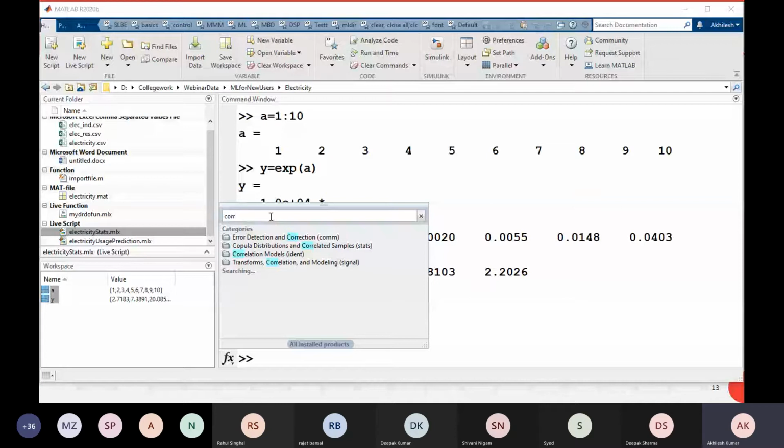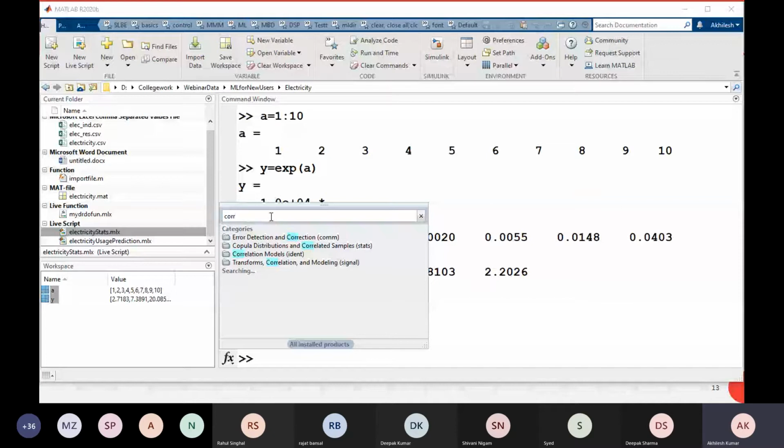So you see these are linear or rank correlation, CORR2, that is 2D correlation coefficients, and it is written images. So if you want to find the correlation between two images, you use this function, else you use this function.